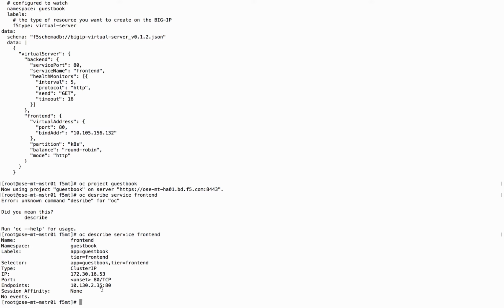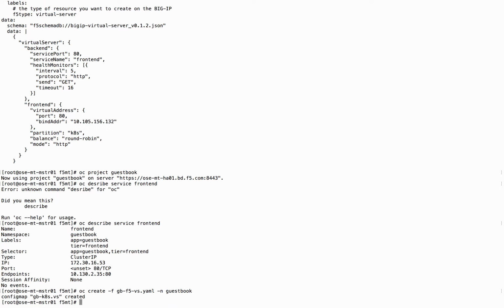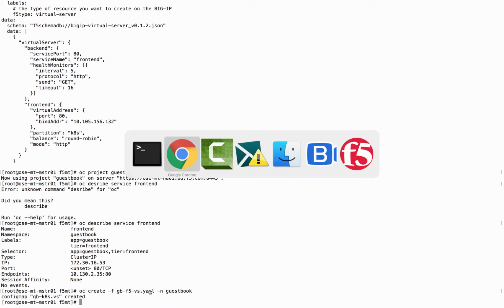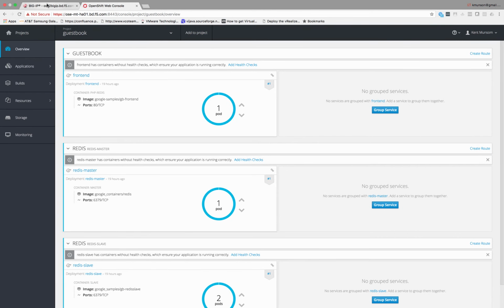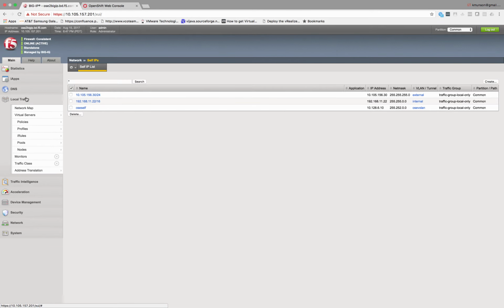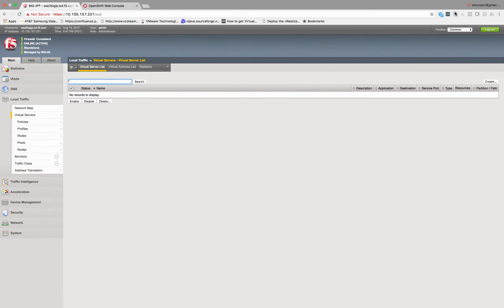Here what I'm going to do is a describe on the service, and you see that it's using port 80 and the endpoints. So we'll go ahead and instantiate this. If we go back to our BIG-IP, under virtual servers, we have to go back to our K8S partition.